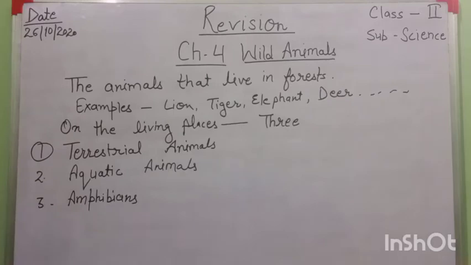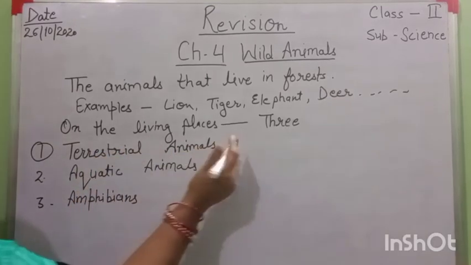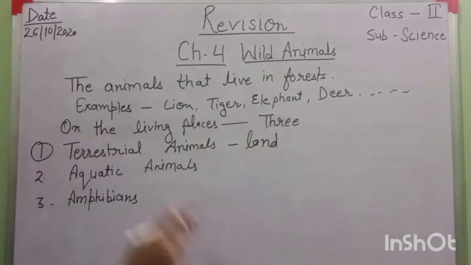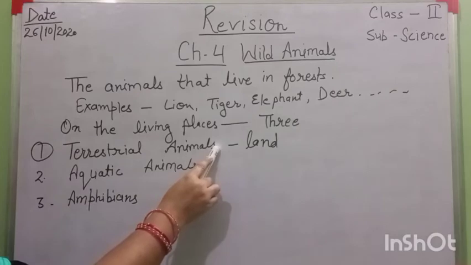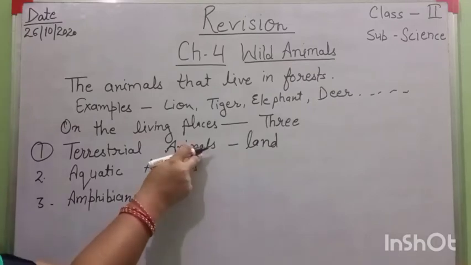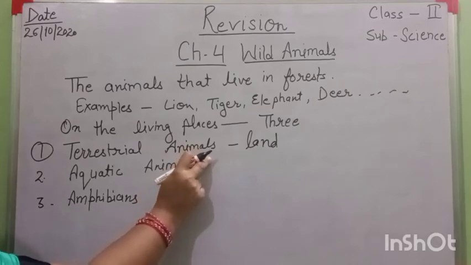First is terrestrial animals. Terrestrial animals are the animals that live on land, like elephant, tiger, lion. One more thing, student: the animals that live in forests are terrestrial animals. The animals that live in grasslands are also terrestrial animals, like lion, giraffe, ostrich, zebra, elephant, etc.